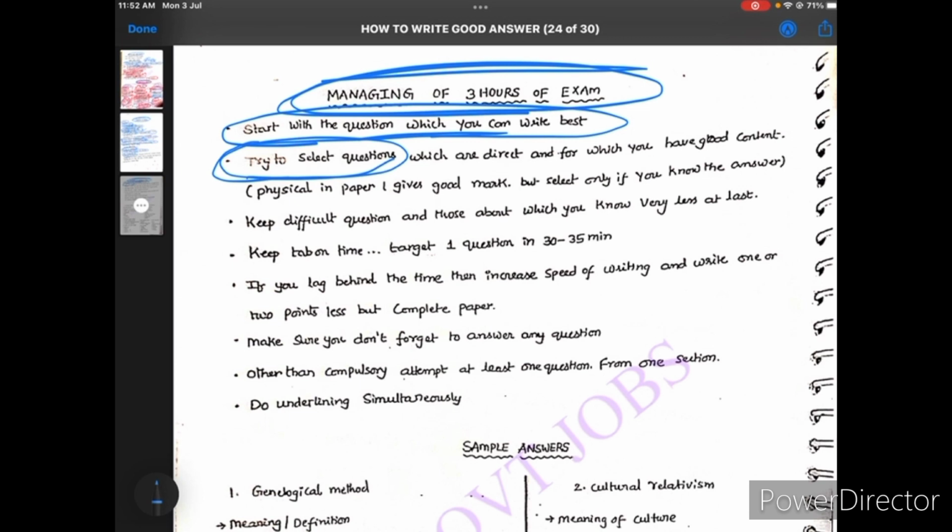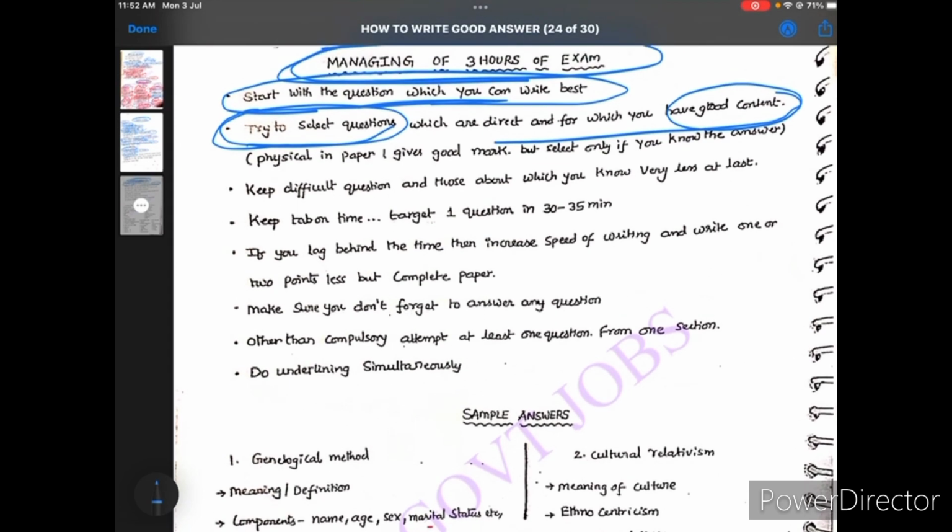And after that, try to select the questions. Selection of questions is very important, because if you know the answer, you can write very easily. If you don't know the answer and you keep thinking about it, it will be a waste of your time, and you don't have much time. You have only 3 hours to cover all the questions. So just remember this. Okay, and whichever answer you know very well, just start with that answer, and if you have good content, make flow charts or diagrams and present it in a very good way. Okay, if you know 3-4 points also, don't worry, just try to attempt the question in a very good way. It will be useful in the exam.